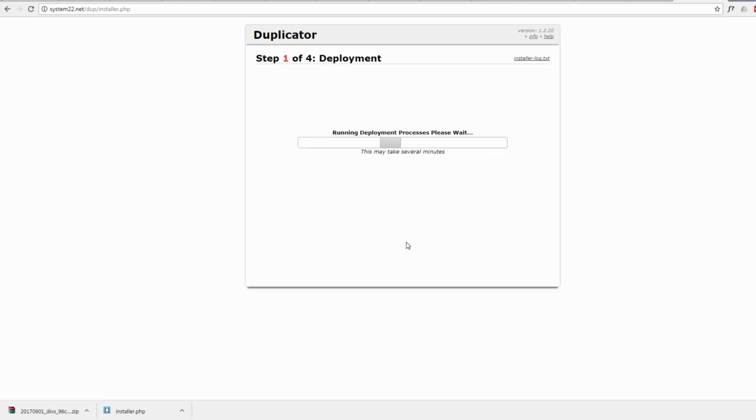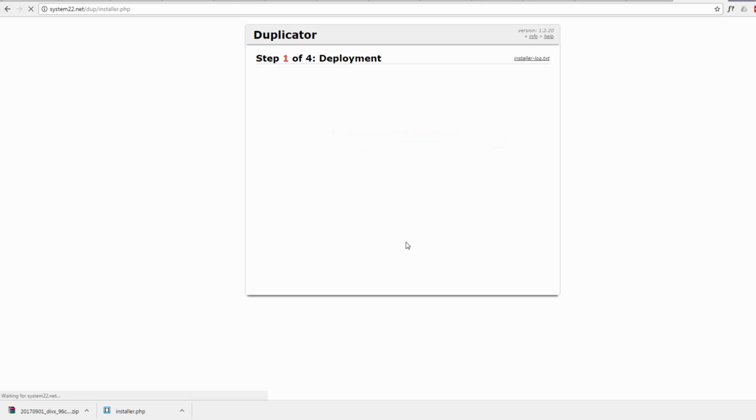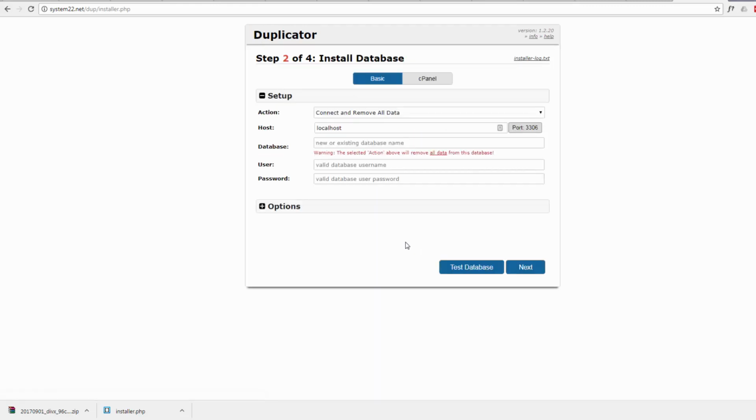And we're actually deploying it now. We're transferring it from my local PC up to the live server here. Connect and remove all data, that's fine because we've got nothing there. Localhost, I've got to change that to my hosting provider's host. Obviously yours will be different from mine, and it'll be readily available when you create your database. It'll be at the top of that page there and tell you. I'll have to blur this out obviously.